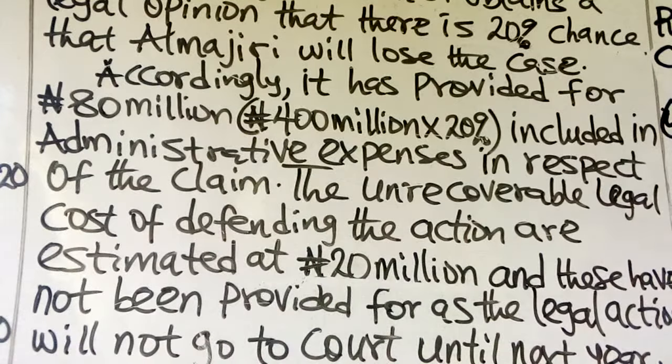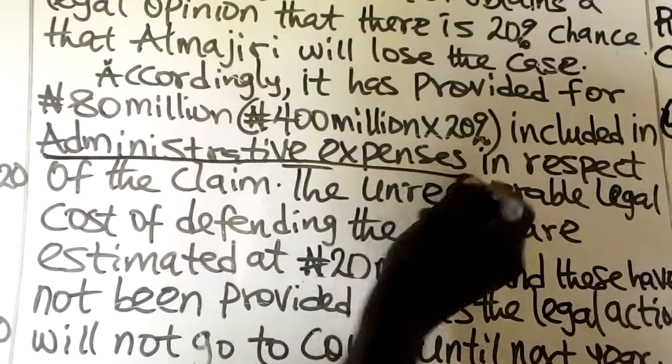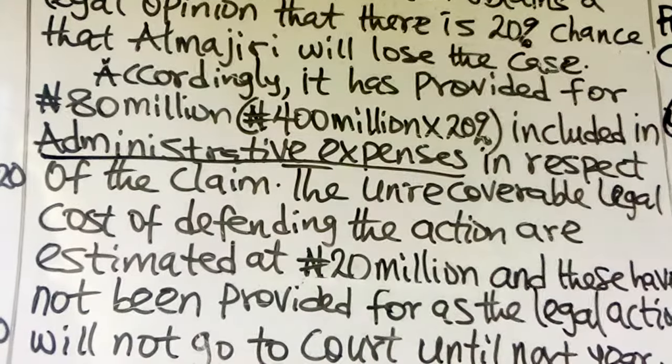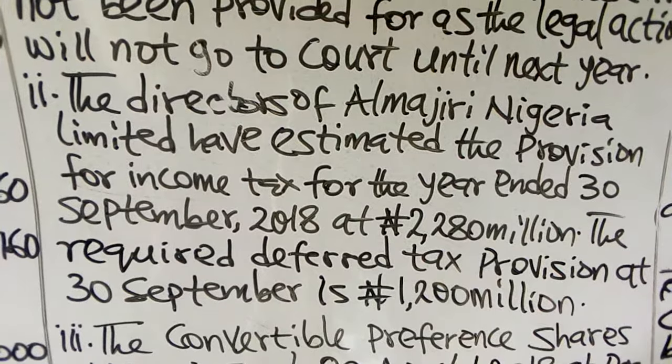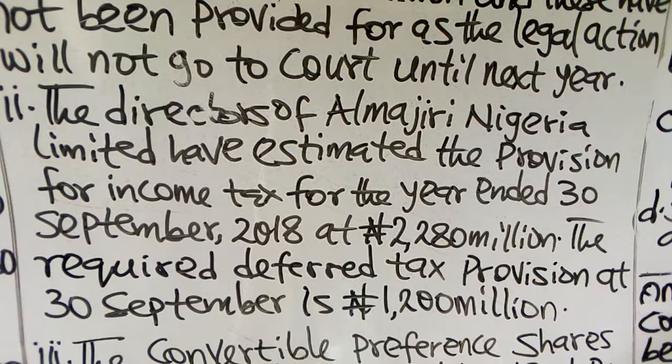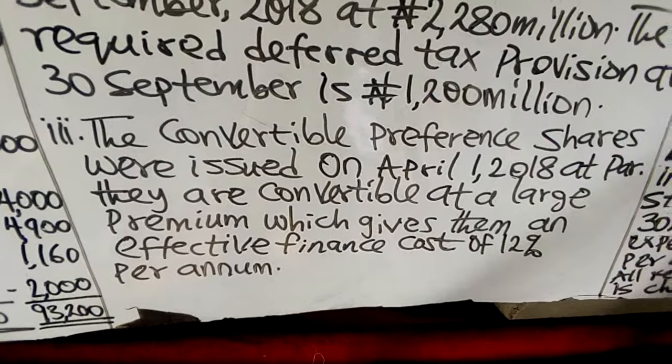This affects our administrative expenses. It does not affect our cost of sales. So now, let's leave that note 1. Note 2: the directors of Amortization Limited have estimated the provision for income tax. That is the income tax provision. It does not affect the cost of sales. That will affect the tax expense.